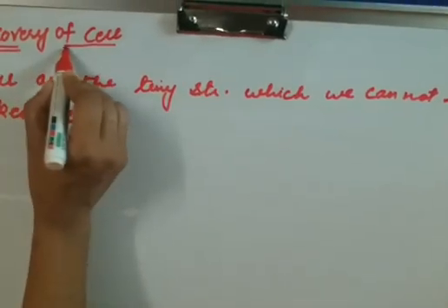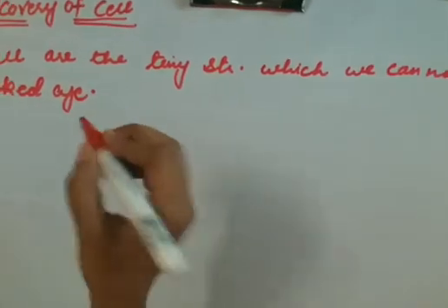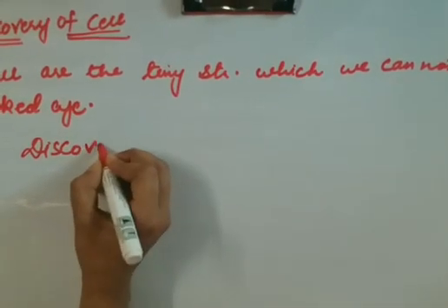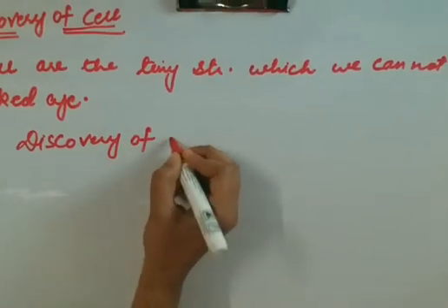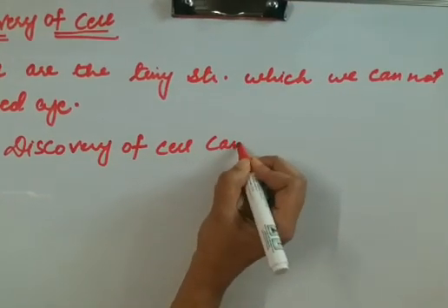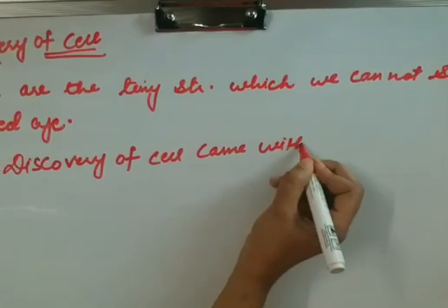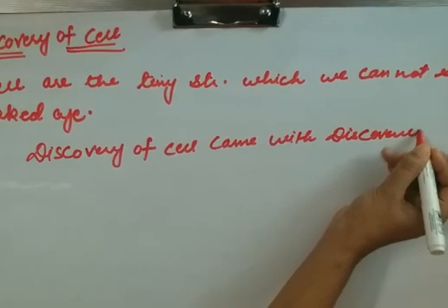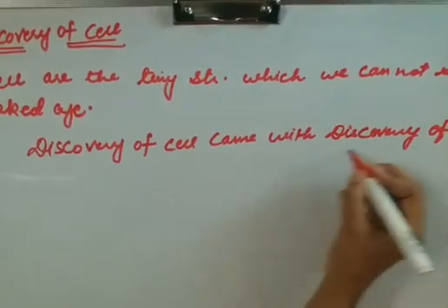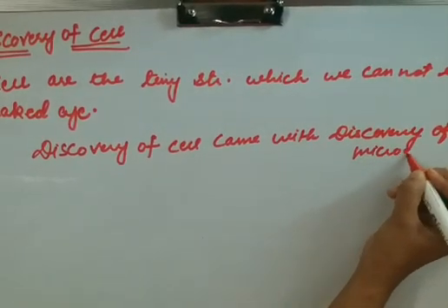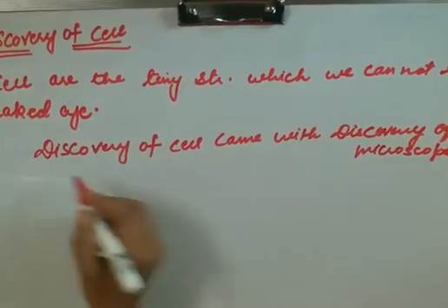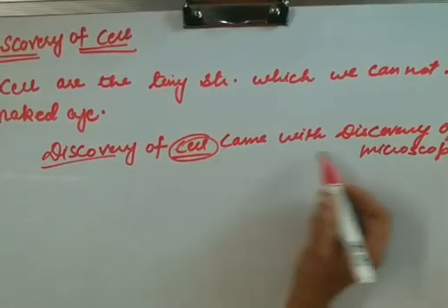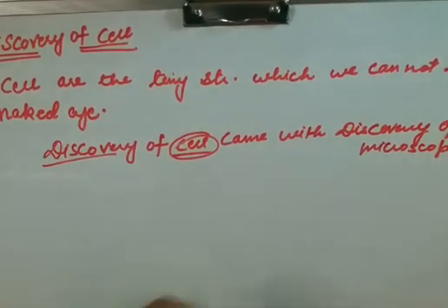So the discovery of cell came with the discovery of microscope. Before this, the people didn't know about the cell.